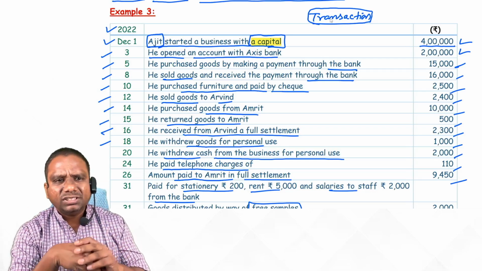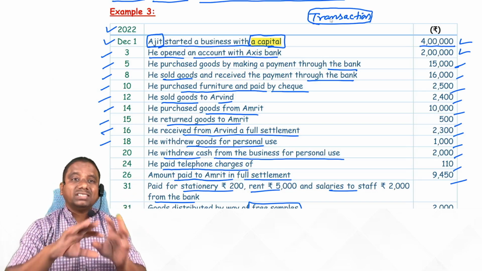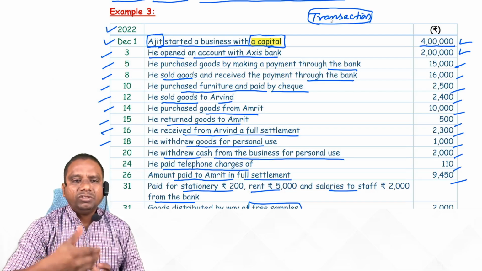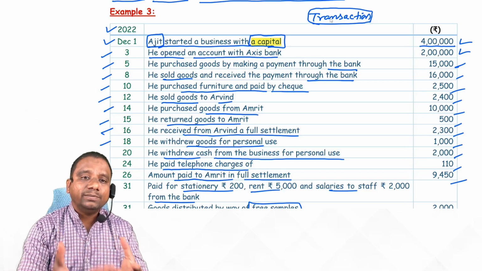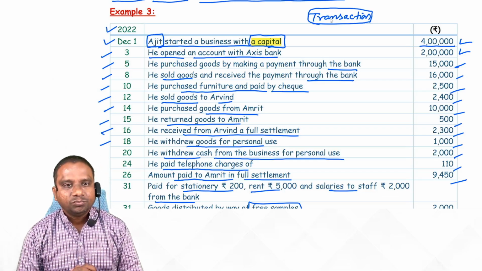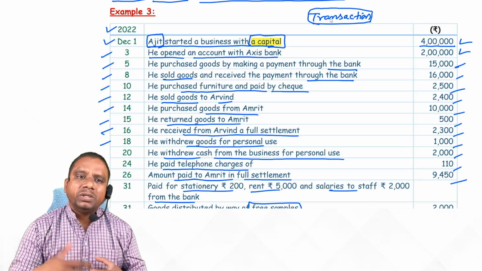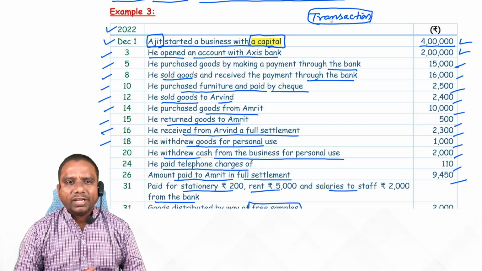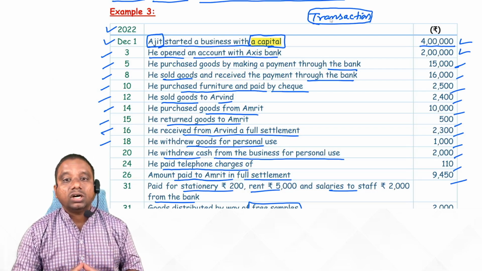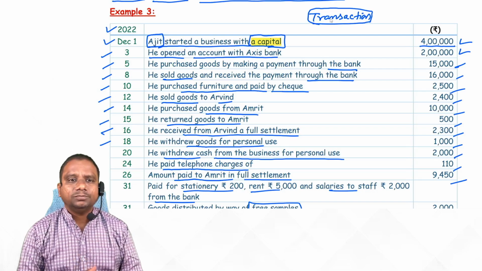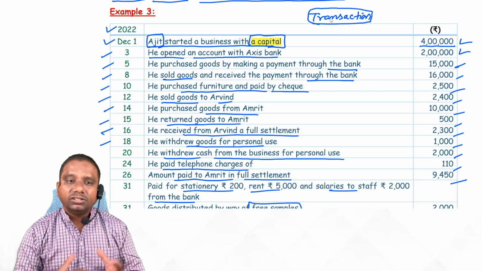Suppose you have a business. Just go and sit in your business and observe what is happening. We buy some goods from suppliers and we sell the same goods to our customers. We pay electricity charges, we pay salaries, and we also pay rent of the shop. We incur so many amounts on bringing goods or assets. We buy furniture, ACs, lights, tube lights, some machineries.